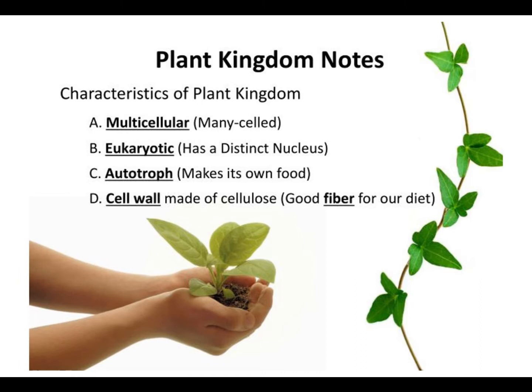The third characteristic of plants, they are autotroph organisms. They can make their own food by the process of photosynthesis. And the last characteristic of the plant kingdom, when we talk about their cell, their cell wall is made of cellulose. It is one of the good fibers for our diet.